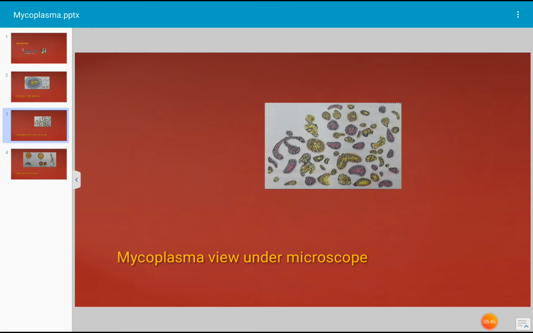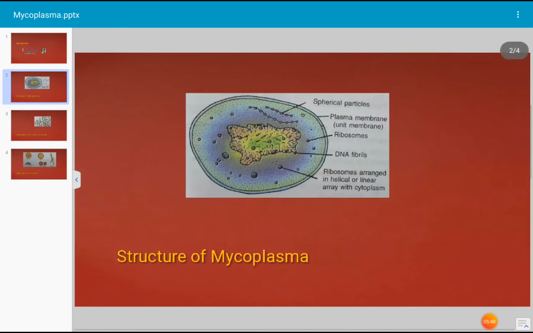Several types of diseases caused by mycoplasma have been reported. It has also been discovered that many mycoplasmas are saprophytic in nature, which can grow on decaying organic matter and sewage, etc. Let us see the characteristic features of mycoplasma here.